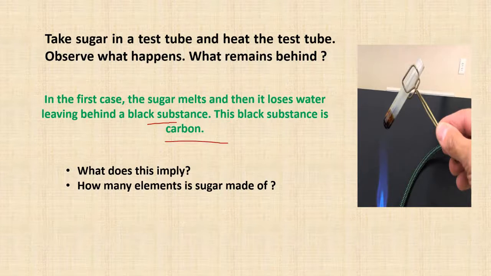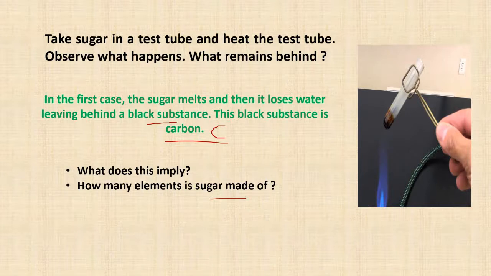Carbon is an element and it is denoted by C. So what does this imply? How many elements is sugar made of? This sugar is made of many elements, right? When we heated the sugar, we saw this black substance, carbon.